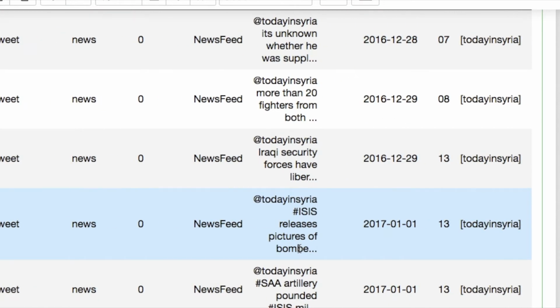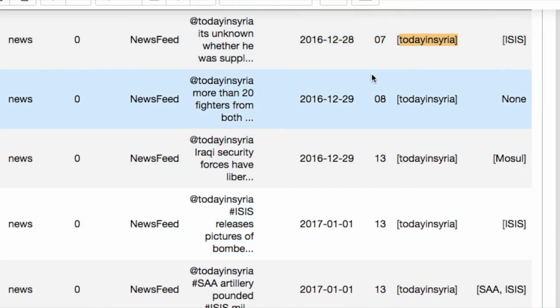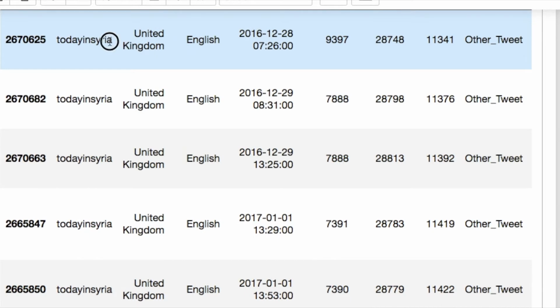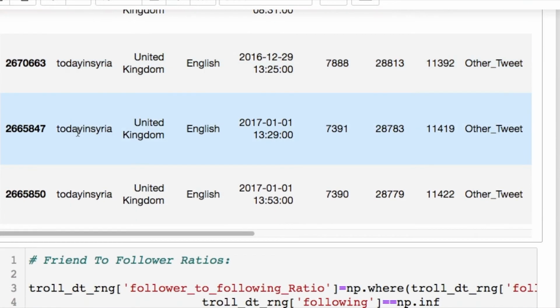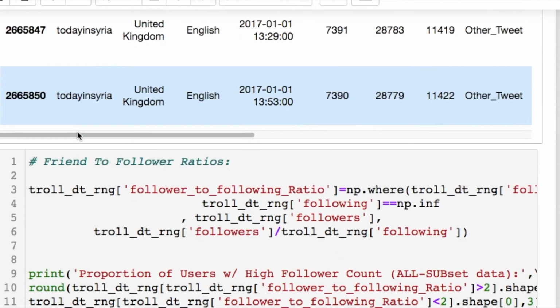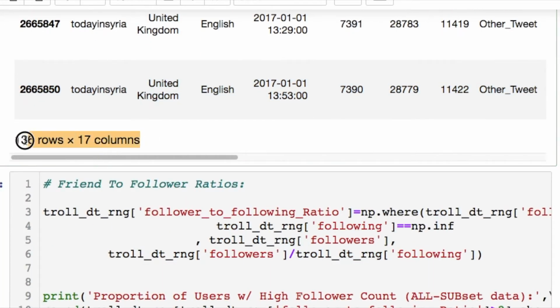But here are all the people. So here, Today in Syria was created or tweeted by this particular person. So we could figure out what percentage of our data actually came from the same person who originally tweeted these data. And if you see, it's only 136 rows out of our subset data that was during the election time.